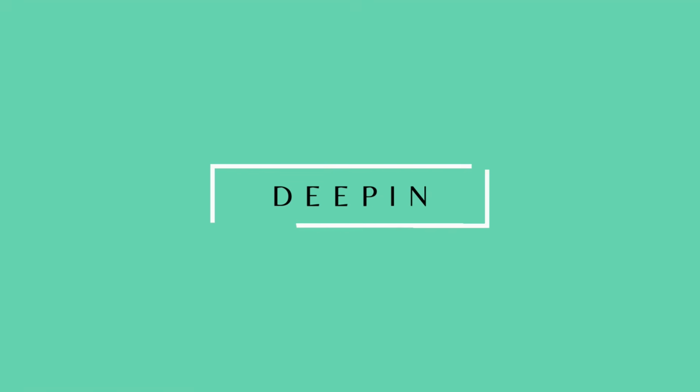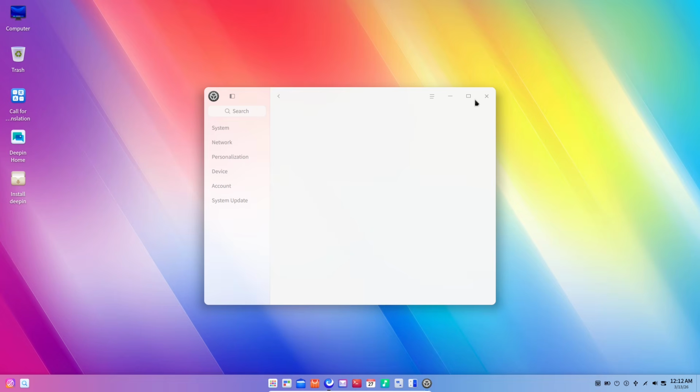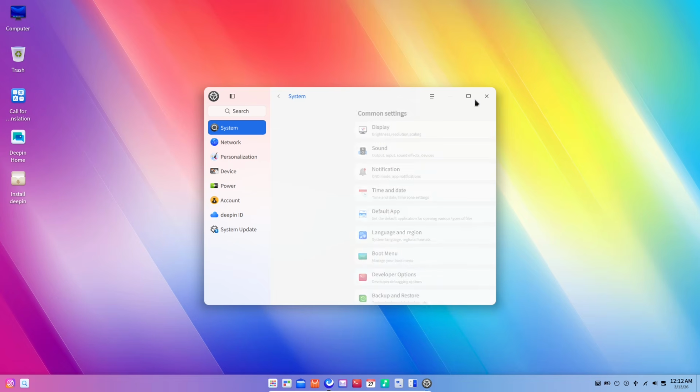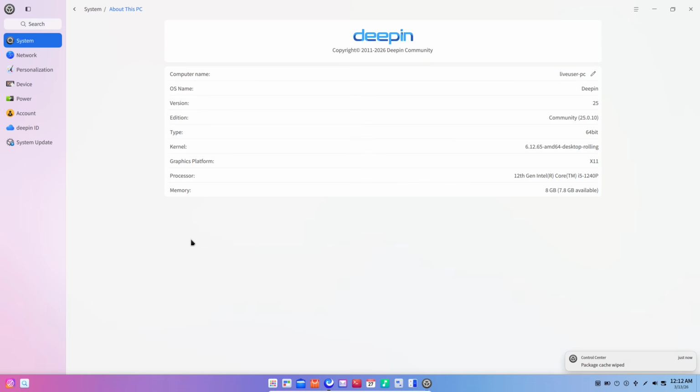Deepin might be the best looking Linux distro you've ever seen. Glossy, animated, and frankly, gorgeous. But looks aren't the whole story. Today I'll explain why, despite its beauty, I don't run Deepin on my machines, and why some major projects have stopped trusting it. I'll also show safer alternatives if you just want that Deepin polish without the risk.